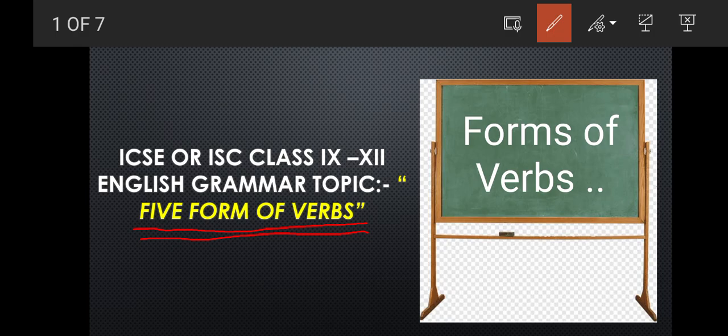You have seen that fill with the appropriate verbs type of questions are there in your question paper, right? You will deal with those types of questions through verbs. If you don't know verbs, how are you going to do it? So for that you need to have a clear and crystal idea of verbs, the 5 forms of verb specifically.